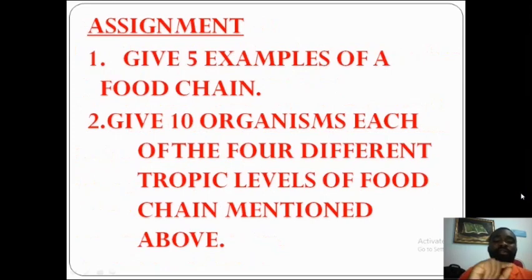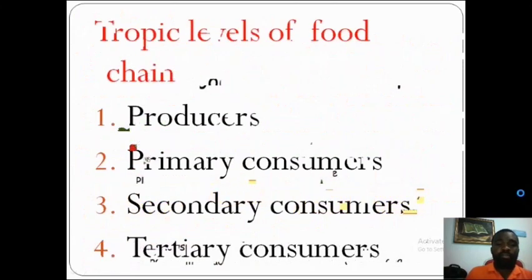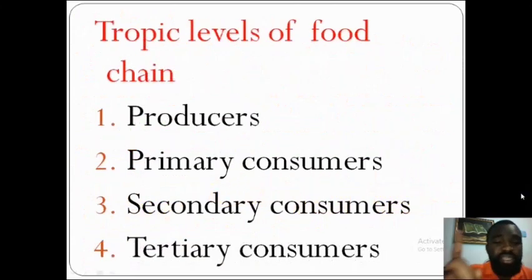So you give me 10 examples of producers, 10 examples of primary consumers, 10 examples of secondary consumers, 10 examples of tertiary consumers. Okay, all right.